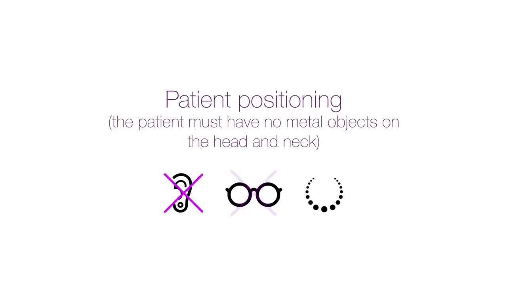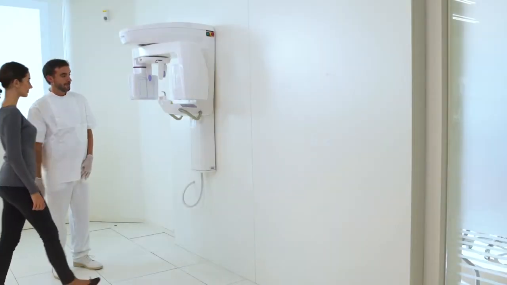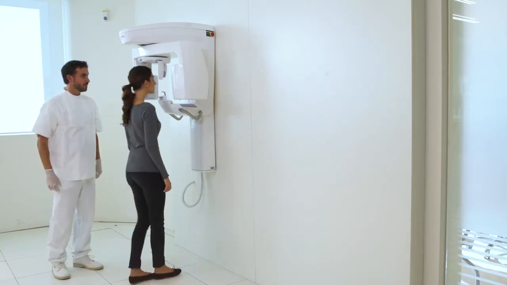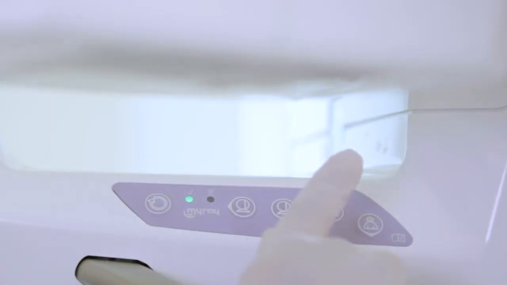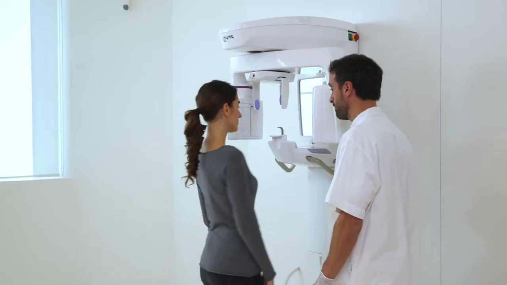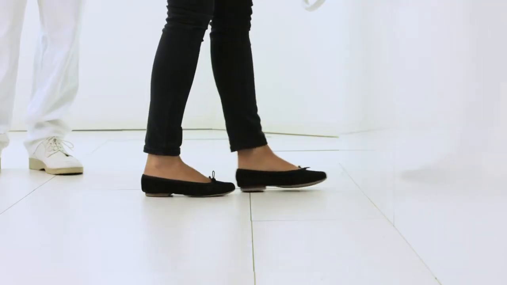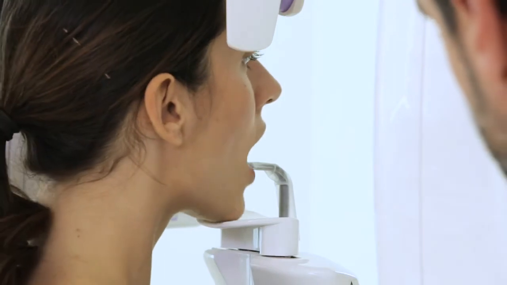For a successful X-ray scan, it is important to start by correctly positioning the patient. The first operation adjusts the height of the device. This is done from an onboard keypad. Once the correct height has been reached, the patient grabs the handles and rests her chin on the chin rest.